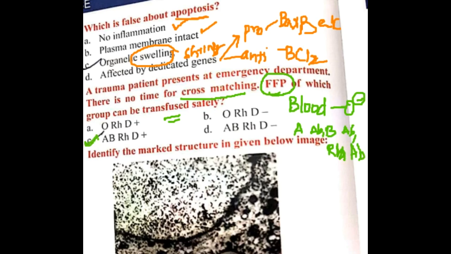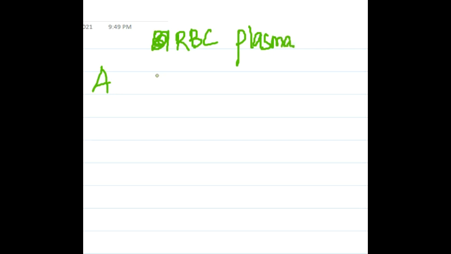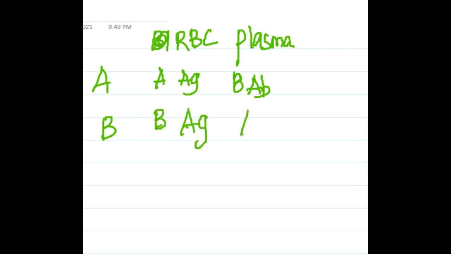I will just draw a chart for this so that you will see. If it is A blood group, on the RBCs you will see A antigen, and in the plasma you will see presence of B antibody. Then if it is B blood group, you will see B antigen on RBC and A antibody in plasma.